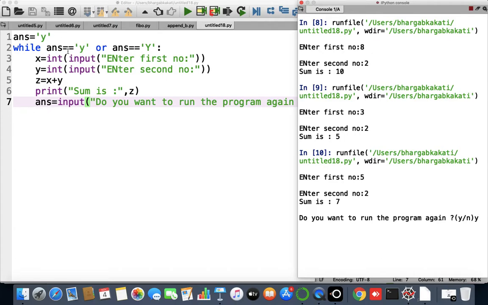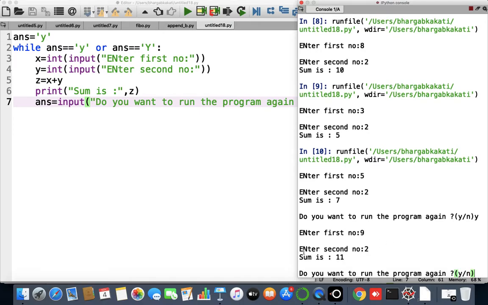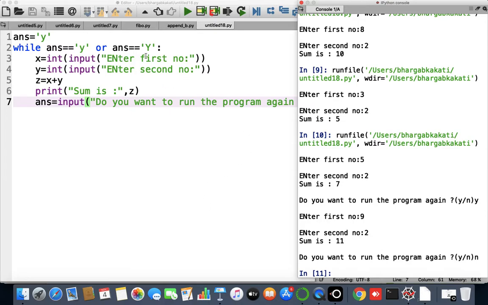So again this loop will be tested, and it will find that the condition is true now also, and again it will give me a chance to enter the first number. So again if I enter the first number as 9 and the second number as 2, I'll get the sum as 11. It is asking me, do you want to run the program again? Let's say I'll put n here. So now the condition will become false.